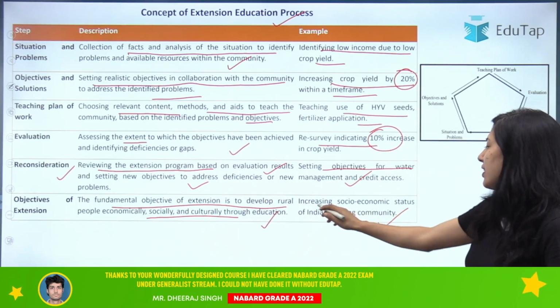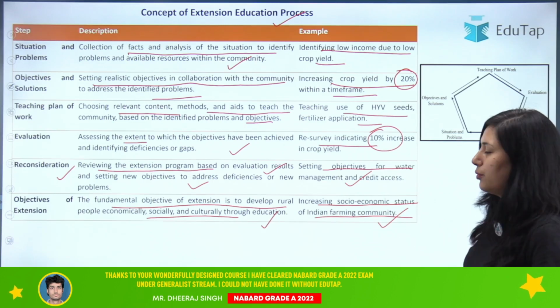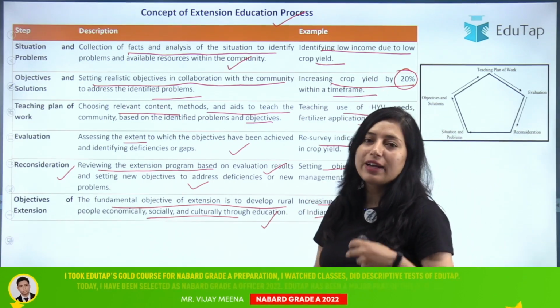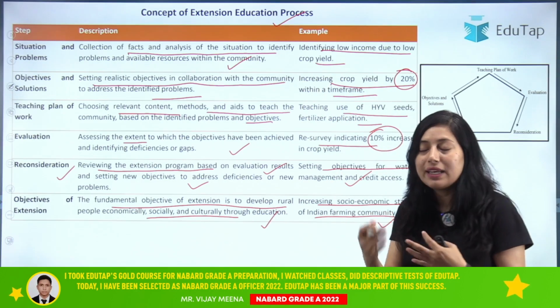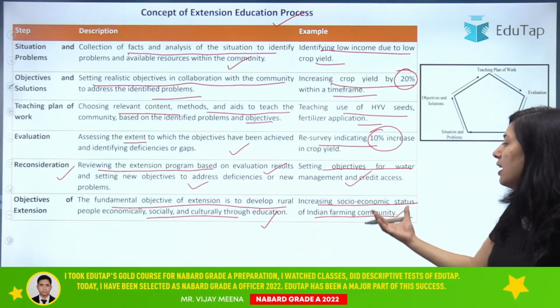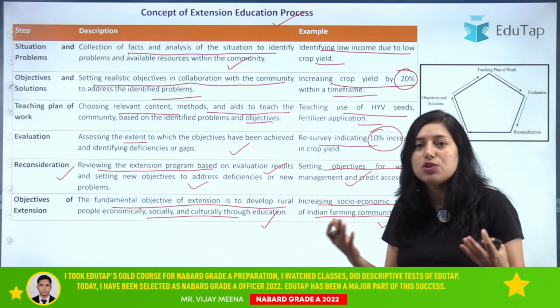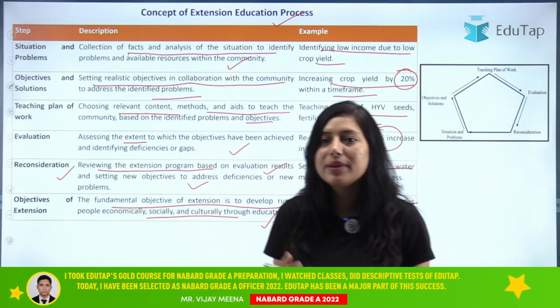So basically, increasing the socio-economic status of the Indian farming community. If we try to solve this problem, in whatever way we are helping them, we are improving the socio-economic status of our Indian farming community.